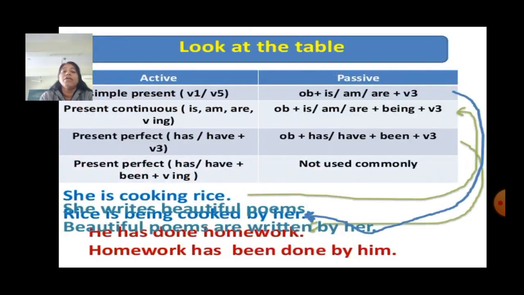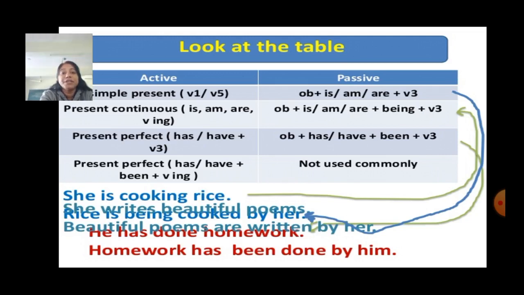Now let's see how to change sentences from active into passive voice in different tenses. When it is simple present tense, we will use am, is, are plus the past participle form of the verb. In present continuous tense, in active voice, am, is, are plus ing will be there. We will change it into am, is, are plus being plus the past participle form of the verb.